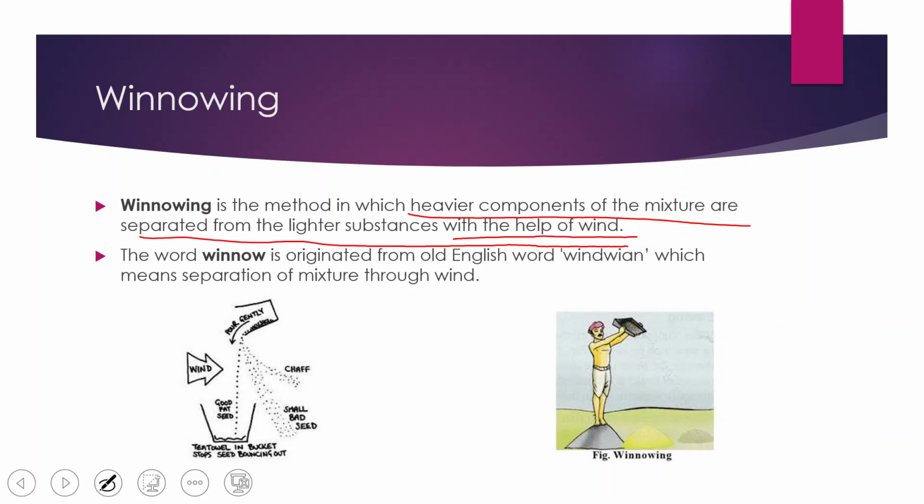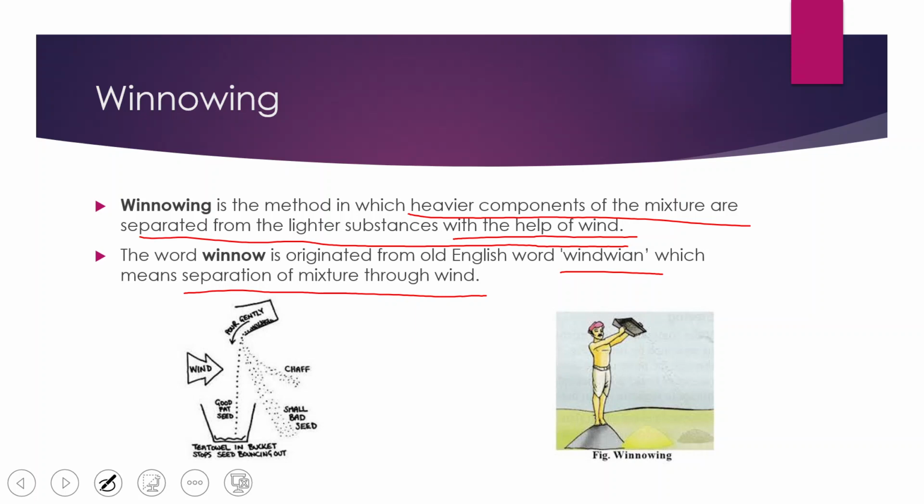The word winnow originated from the Old English word which is called wind vane, and which means separation of mixture through wind. So what we have learned, winnowing is mainly a process by which we use the wind force to separate the heavier particles from the lighter ones.